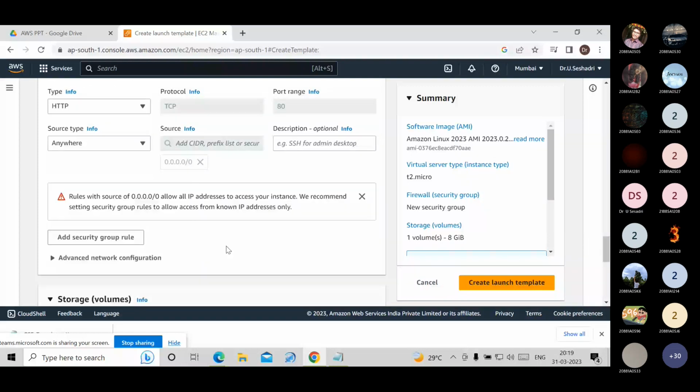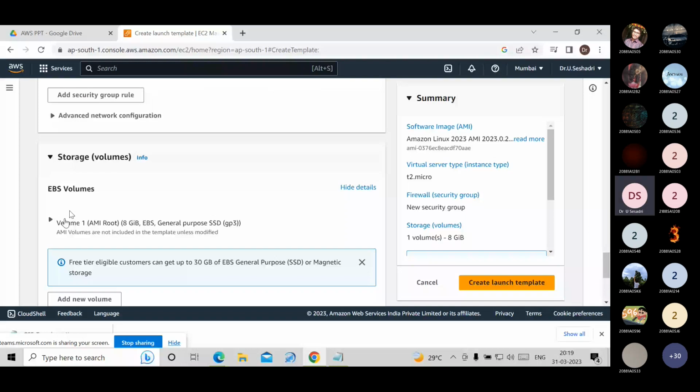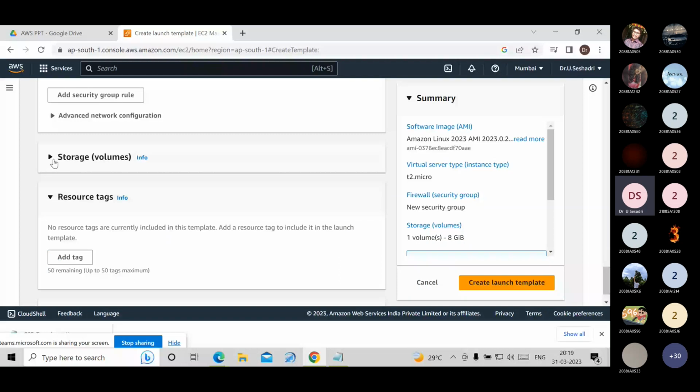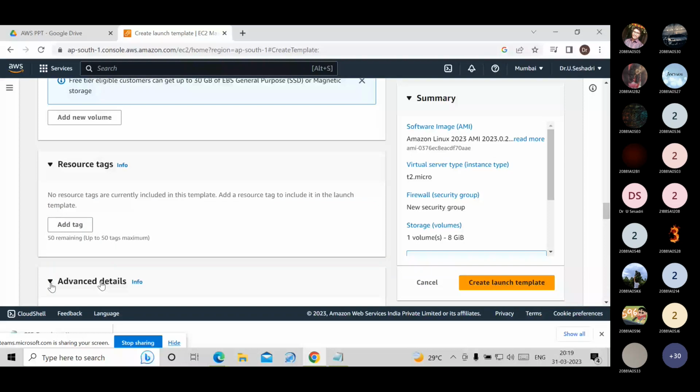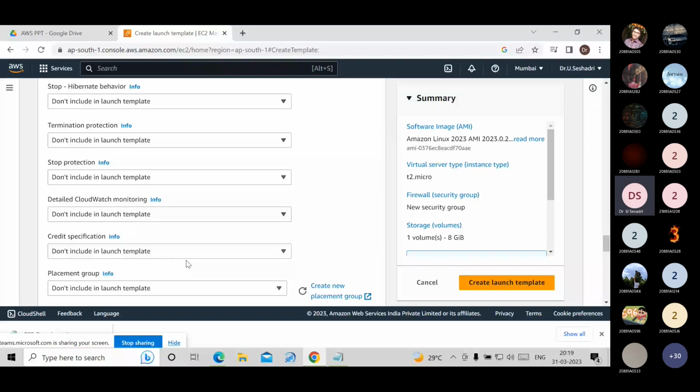Now, advanced network configuration I am not touching. Storage, 8 GB it is providing. I am not adding any additional volume of data. And in advanced details, I have to add the bootstrap script. Scroll down. Here I am adding the bootstrap script.